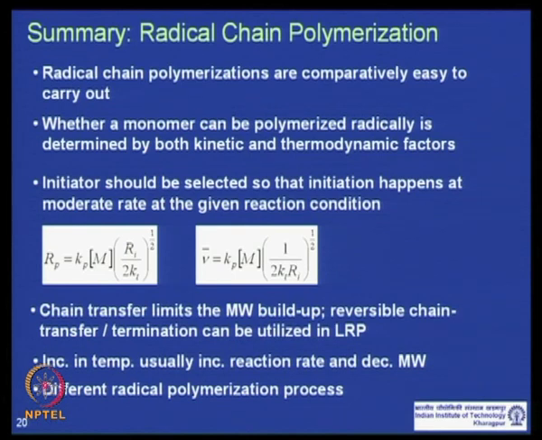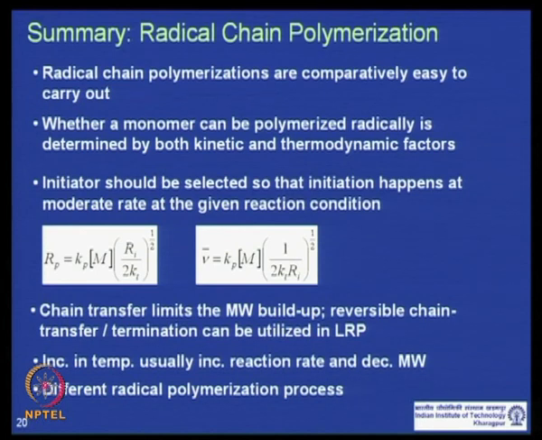But when we try to do that by carrying out the reaction in bulk condition, where you get the maximum concentration of the monomer, other complications arise, like increasing viscosity or a lot of heat generation. So, it is not always possible to increase the monomer concentration. If you want to increase the reaction rate by increasing temperature, we have found that it does increase the reaction rate in most cases, but simultaneously it also decreases the molecular weight.